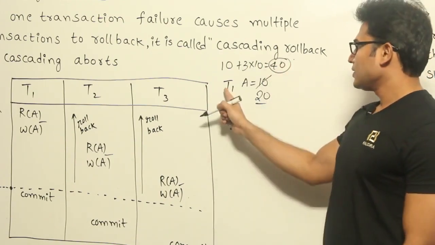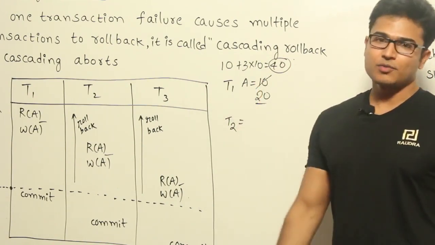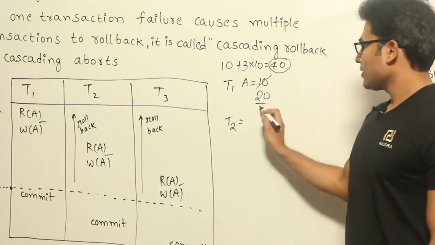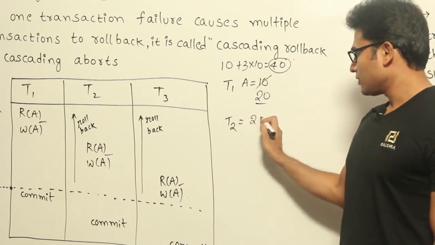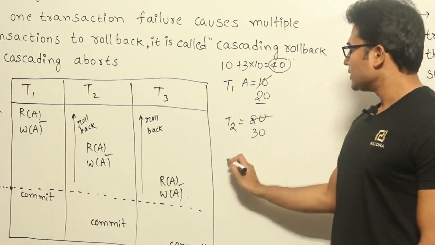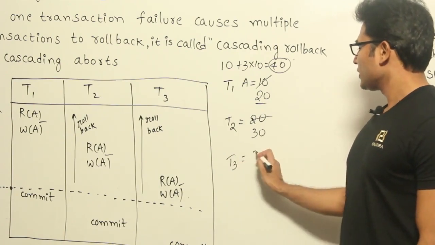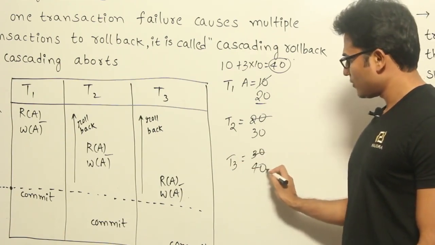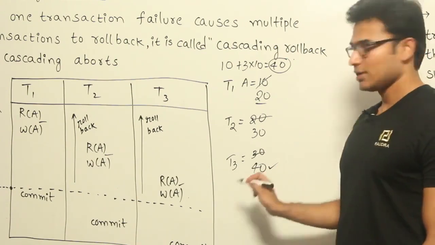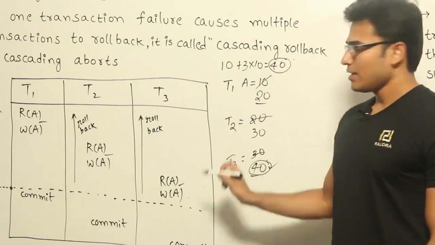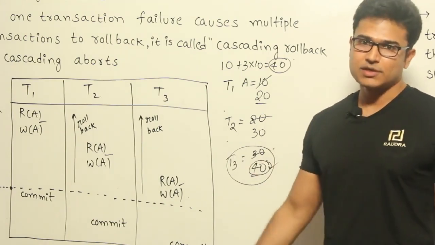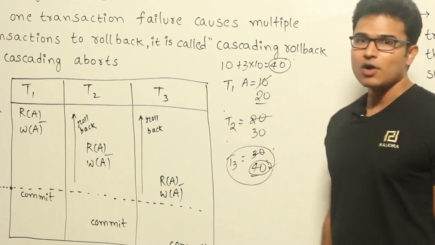right? Now let's say T1 has started and finished, and it has computed its value as 20, and now T2 has started from 20 and updated it to 30, which means incremented it to 30. Now T3 has started from 30 and has incremented to 40. Therefore the final value computed by T3 is right. Now what happens if T3 commits is, it is going to make this change final, and then if these two roll back, you will not be able to undo this change, or the change done by this will be gone, right?